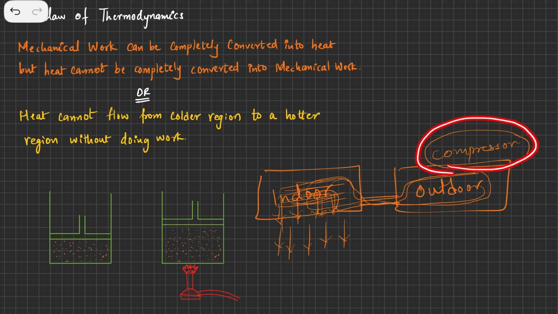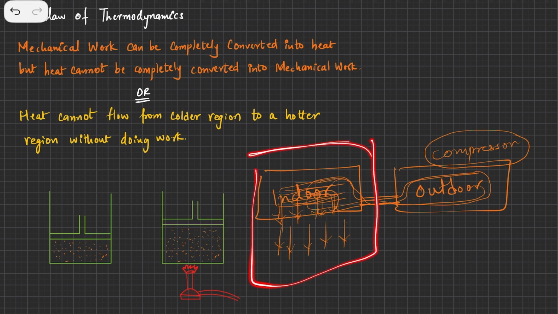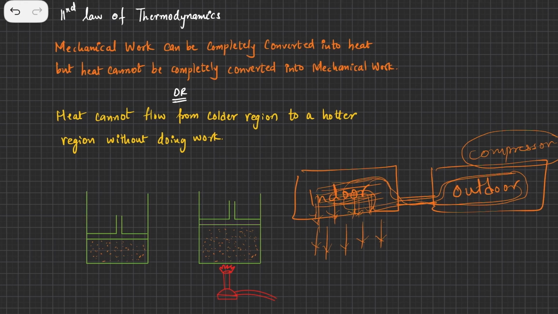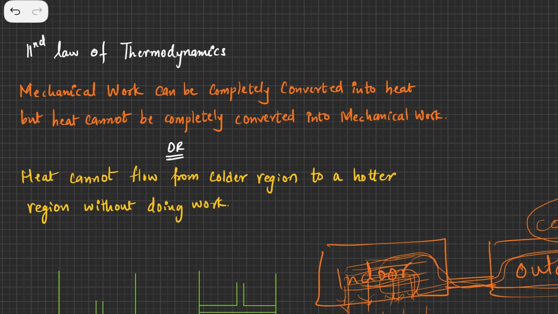So if the compressor is faulty, or not working, we normally say that the gas has run out. If the gas is not present in the pipes of the air conditioner, or if the compressor is not working, the room is not going to get cooled. So heat cannot flow from the colder region to the hotter region without doing work. Without work you won't be able to cool it. That's what the second statement of the second law of thermodynamics is.